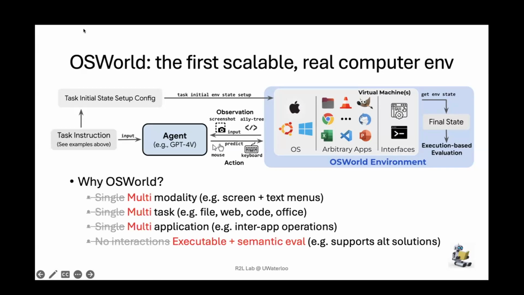Excuse me, sorry. When you're saying the observation or the environment, the agent will see or get feedback, the raw screenshot and the text, right? The text is the accessibility tree from the text menus. Yeah, so for visual impairment, for instance. Okay. Thank you very much.